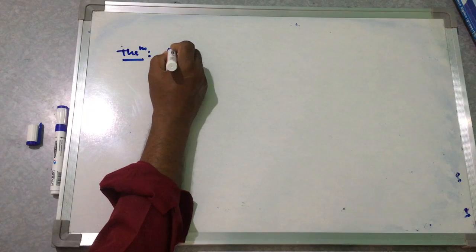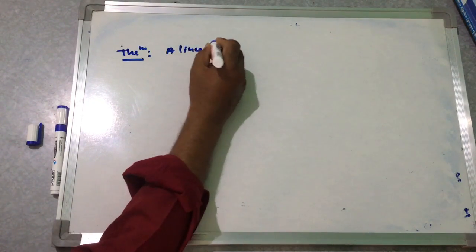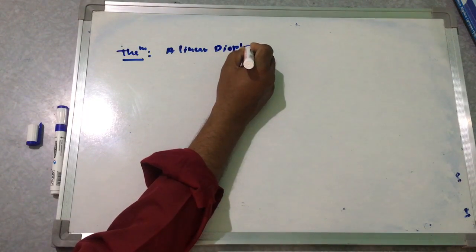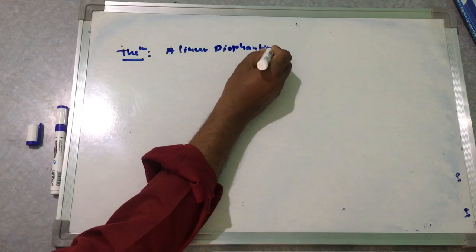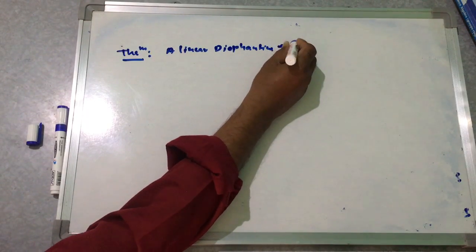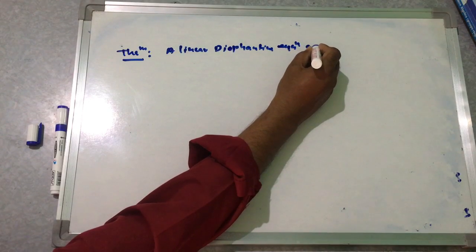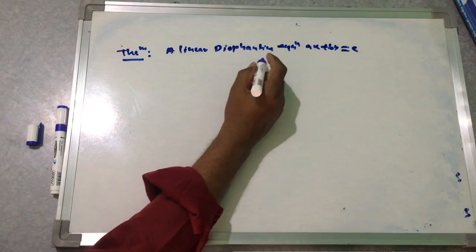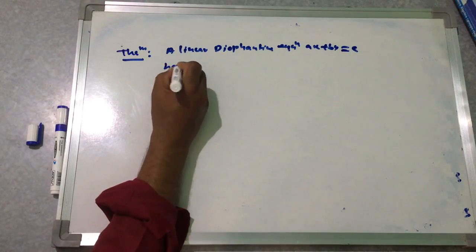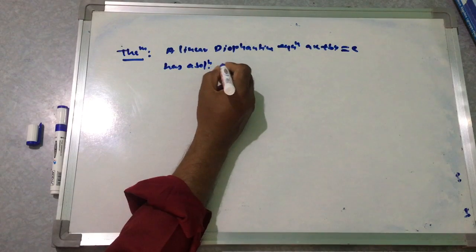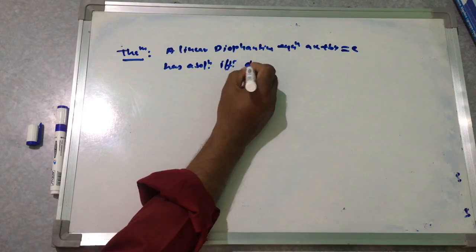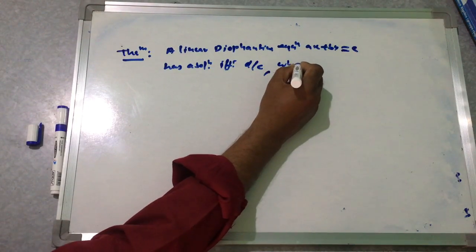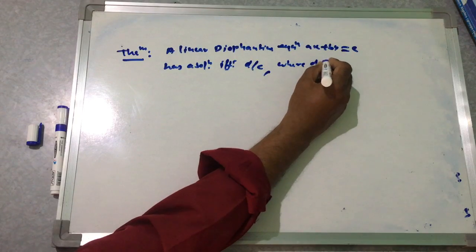Theorem for this: a linear Diophantine equation ax plus by is equal to c has a solution if and only if d divides c, where d is equal to GCD of a and b.